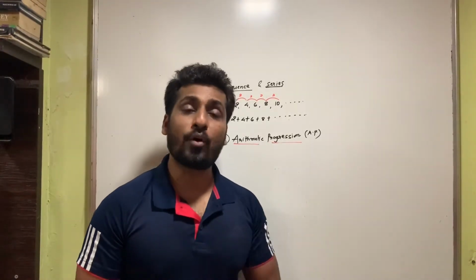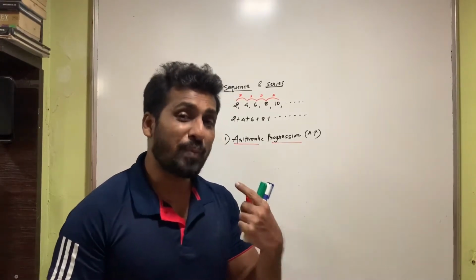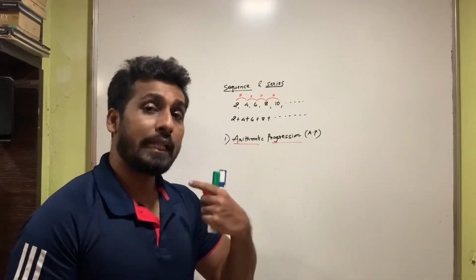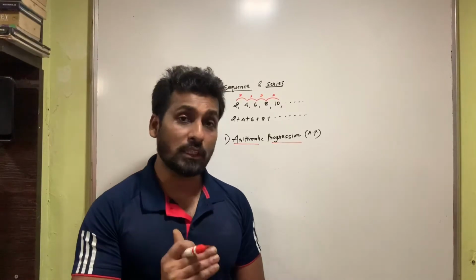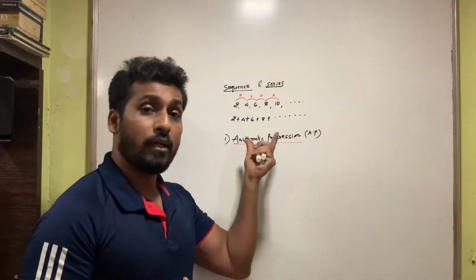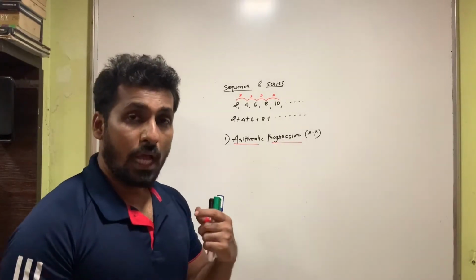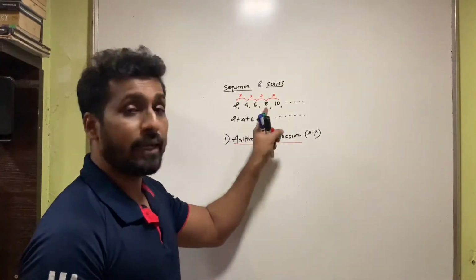So basically progression is nothing but what? You have some kind of a specific interval. A specific interval has to come between any two consecutive numbers. Then that particular sequence will be called a progression. And the first progression that we want to understand in this session is the arithmetic progression. Now students, when I say arithmetic progression, as you now know, the difference has to be kept constant.